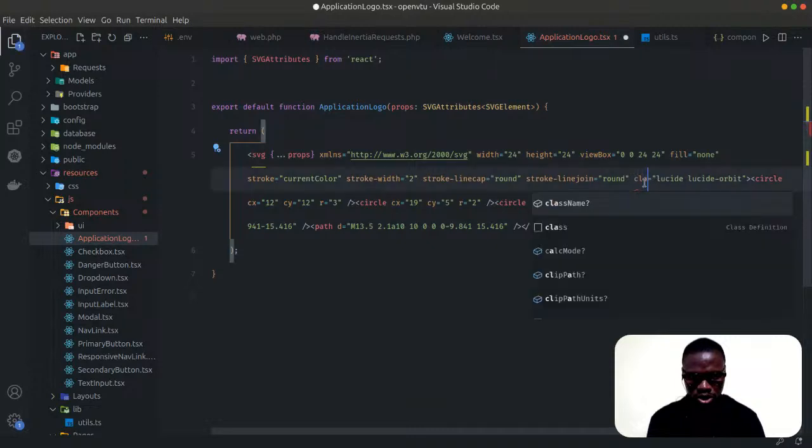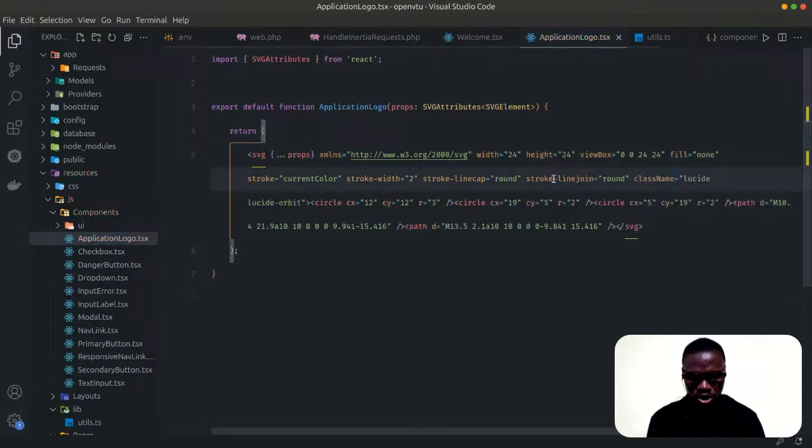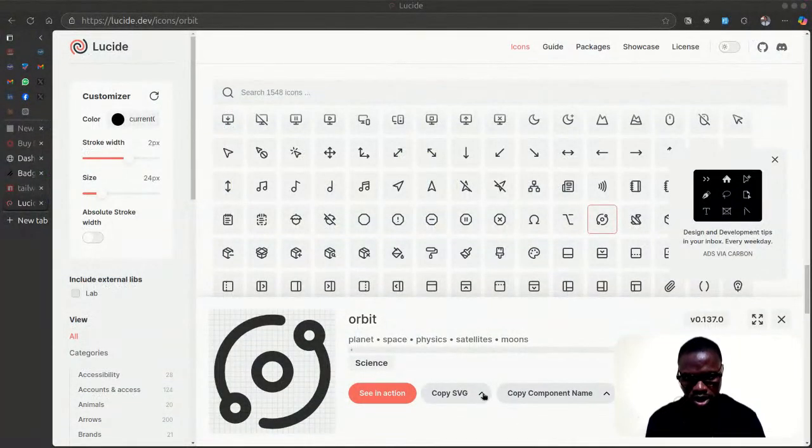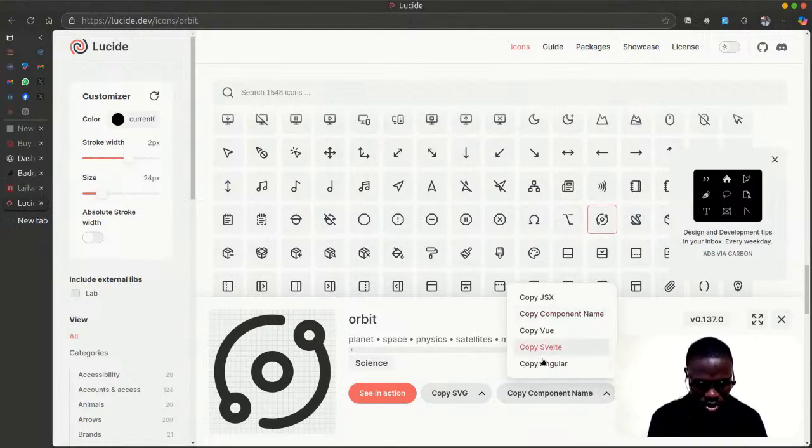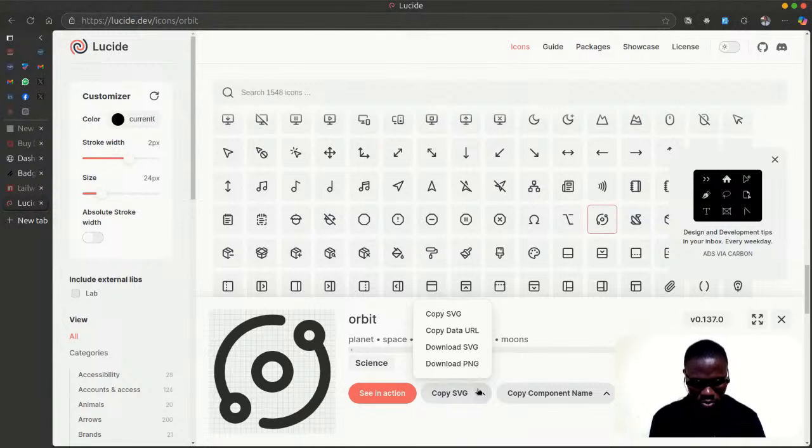So let's say className, anything here. The stroke width should be there. I think there's an option for this. All right, let's come back and fix everything.